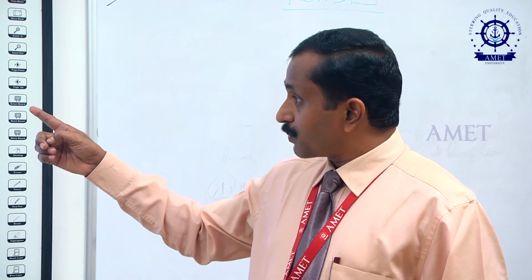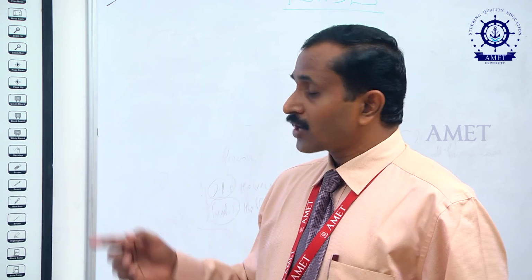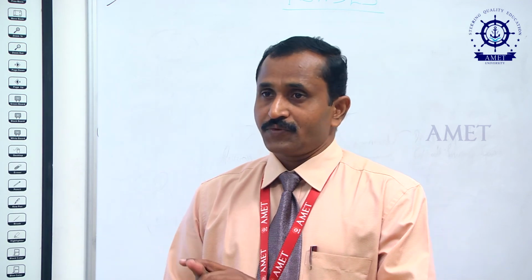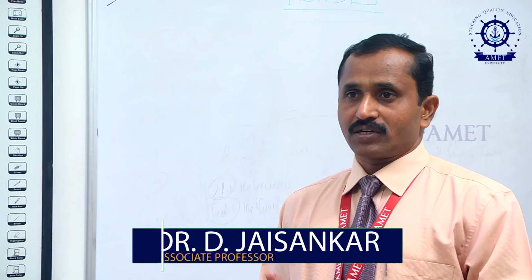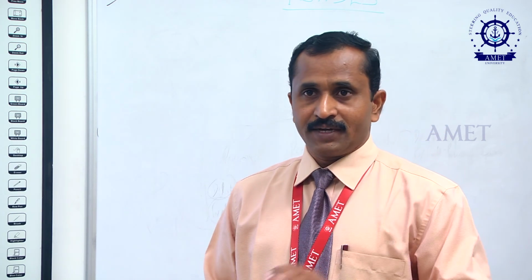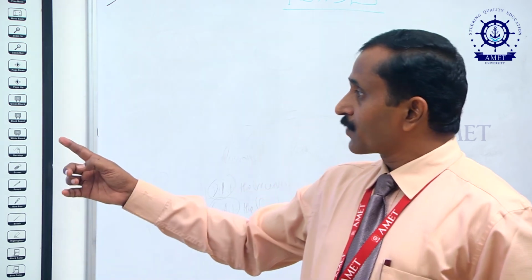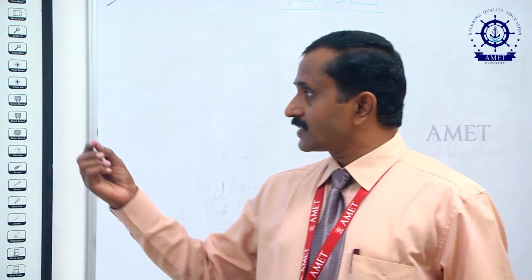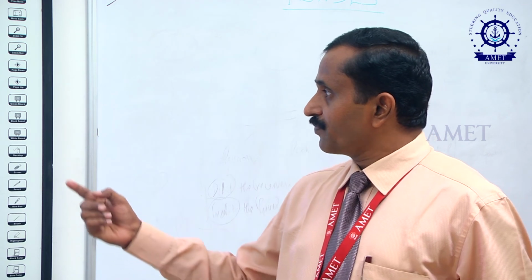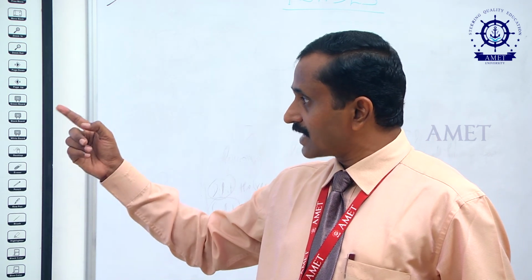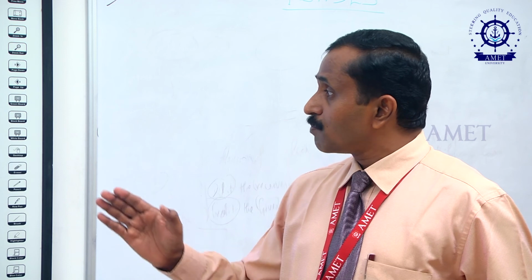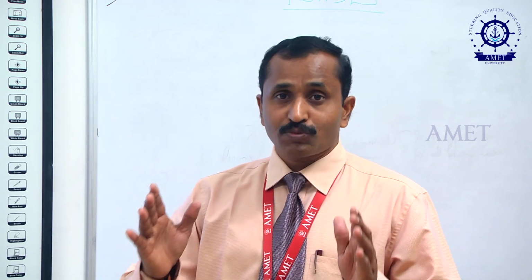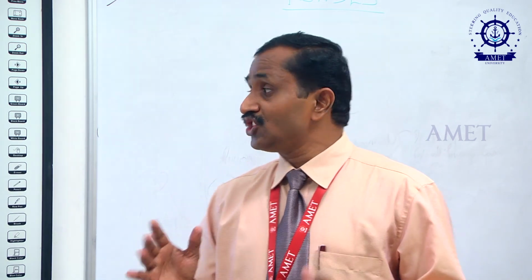In present perfect tense, we will have to use has or have. For example, I have finished my work. They have completed their work. He has finished his assignment can be said. So, if it is a singular subject, we can use has. If it is a plural subject, we can use have. Has or have, that auxiliary, plus the past participle form of the verb has to be used. That is what is called V3.